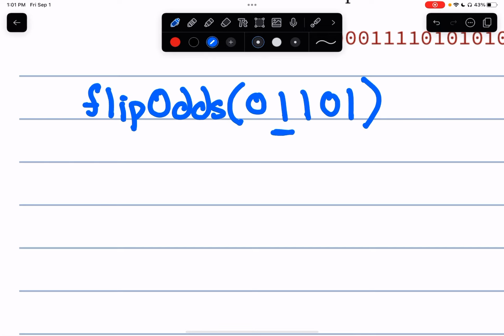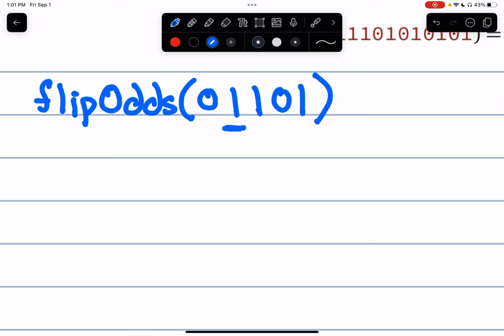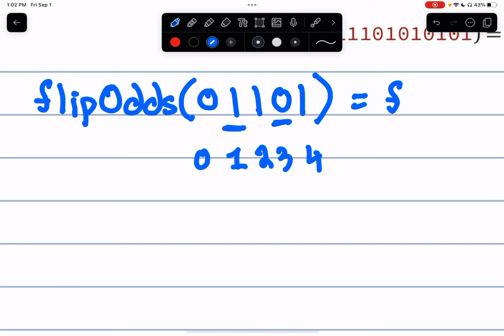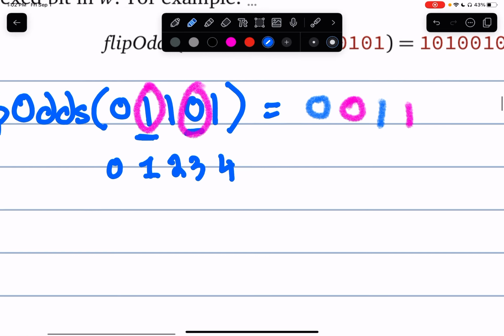So we're going to start zero indexing, just because I decided. So these are the odd bits, right? Index 0, index 1, index 2, index 3, index 4. Index 1 and 3 are odd, so we will flip them to be their complements. So it'll be 0. This becomes a 0. The 1 stays the same. This becomes a 1. And this remains a 1.